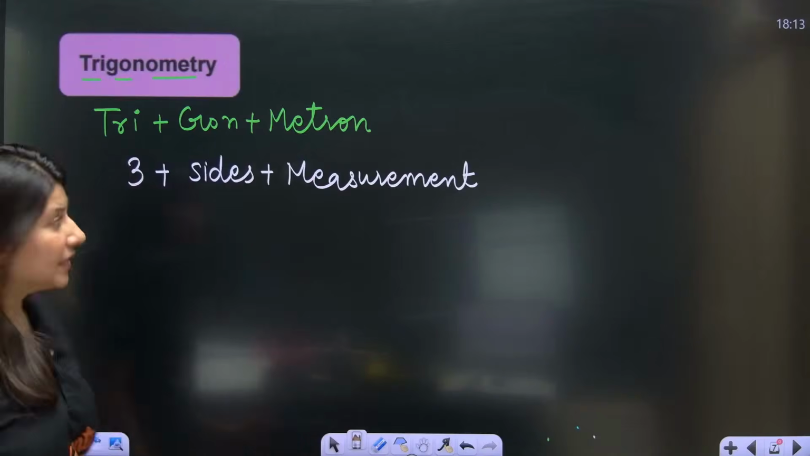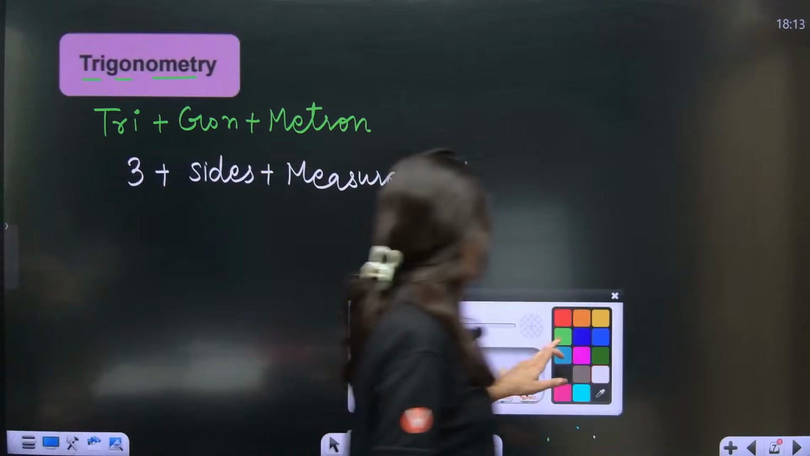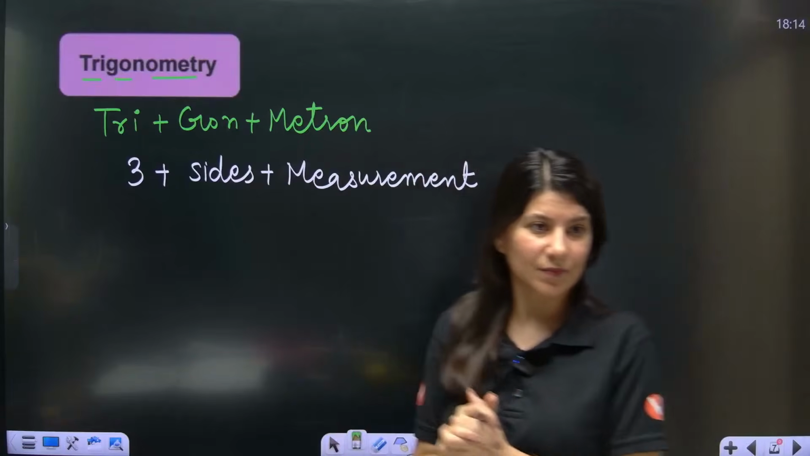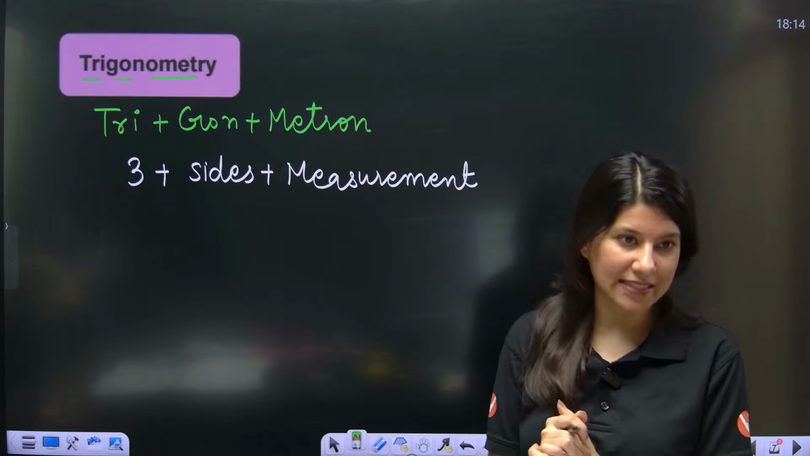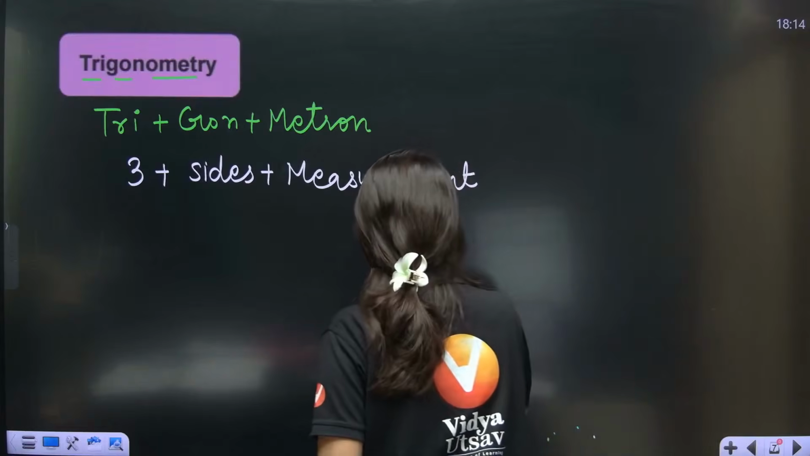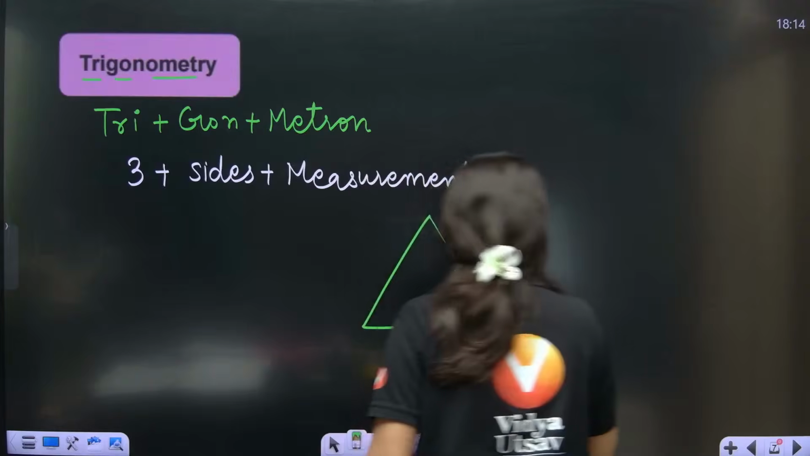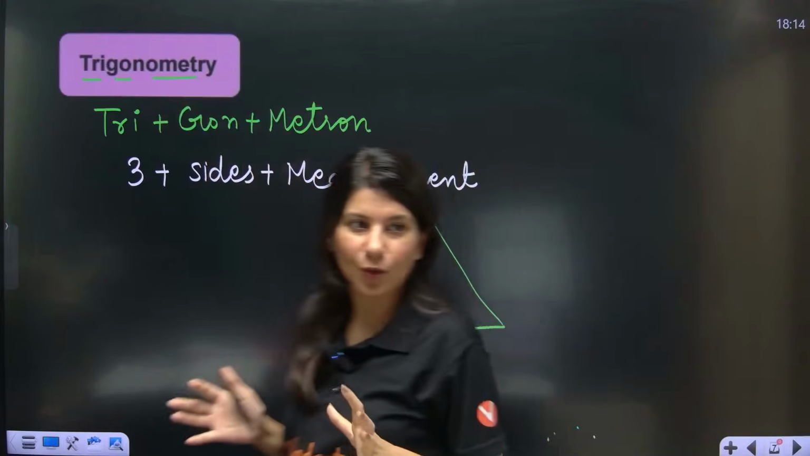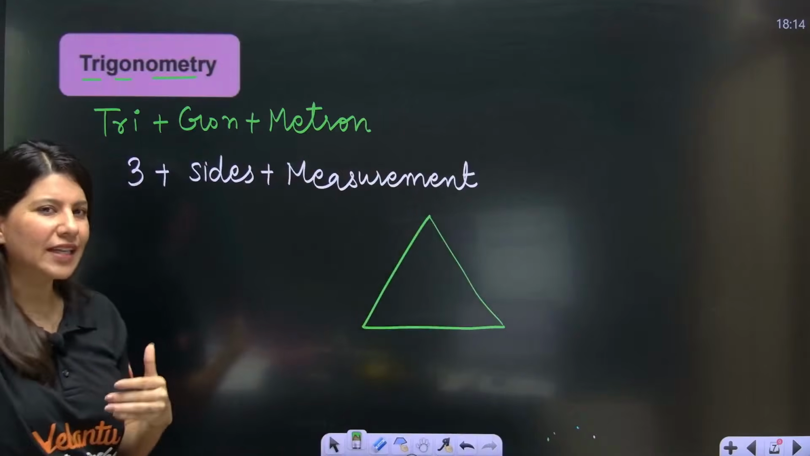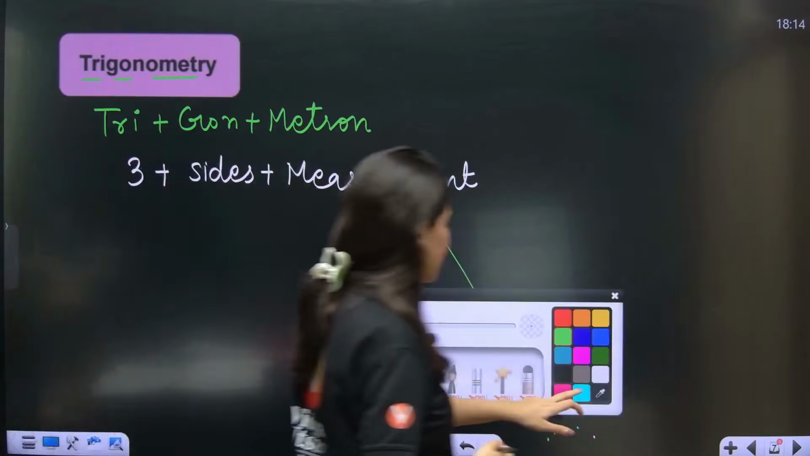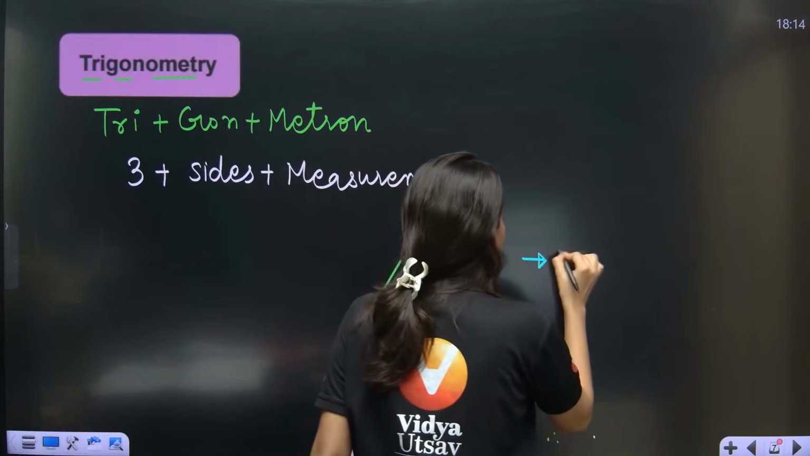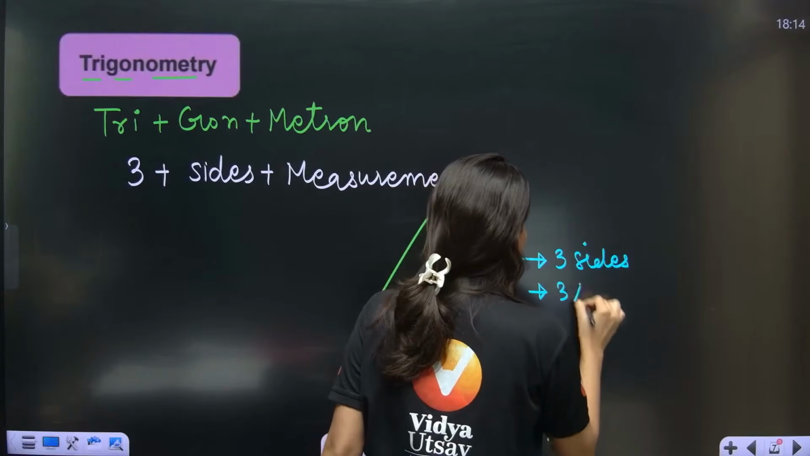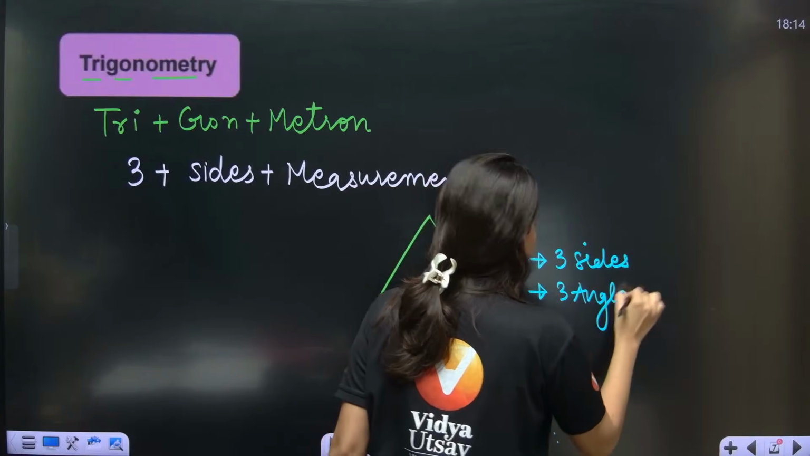Okay, everybody. Now see, if I talk about this 3 sides measurement, trigonometry, yes, absolutely. So now if I talk about a triangle, what does that mean? If I just read the word trigonometry, that means a triangle is involved. Yes or no? If a triangle is involved, that means 3 sides and 3 angles are involved. Yes or no?